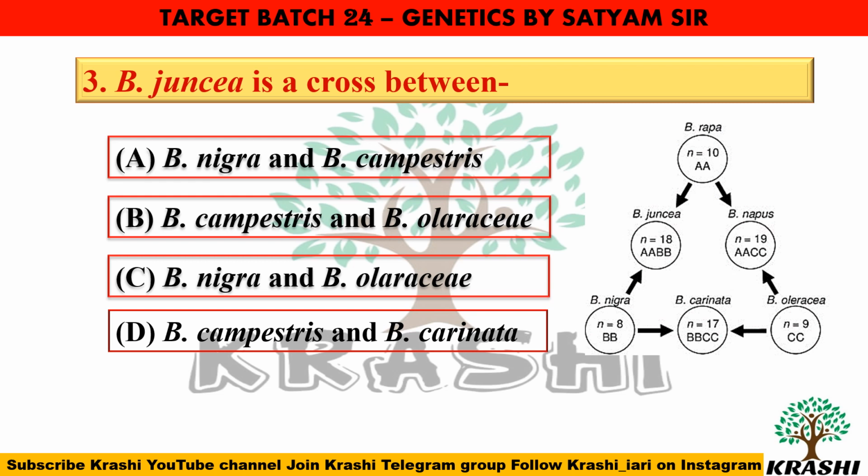Question number 3. Brassica juncea is a cross between Brassica nigra and Brassica campestris. Here we can see a triangle, which shows that Brassica juncea is an amphidiploid having chromosome number 18, a cross between Brassica nigra and Brassica rapa. Rapa is also known as campestris. Also, Brassica napus is a cross between Brassica campestris and Brassica oleracea, whereas Brassica carinata is a cross between Brassica nigra and Brassica oleracea.